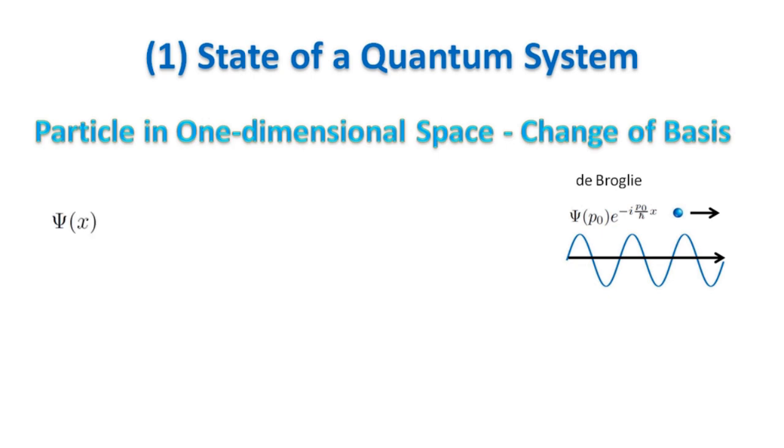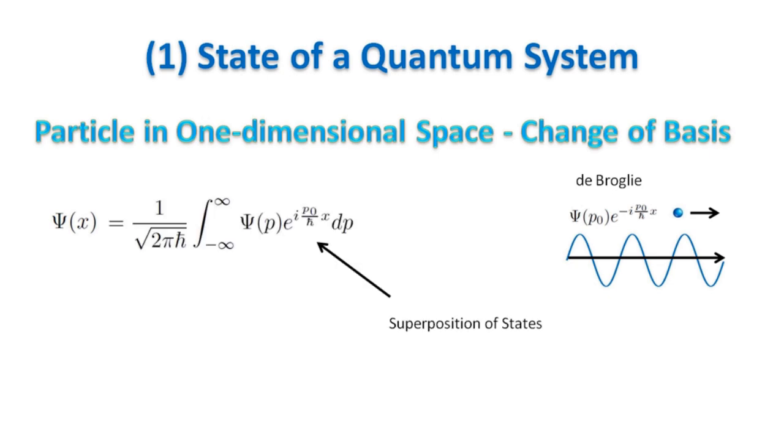Now, suppose we have a wave function in the position basis. We know from Fourier analysis that we can represent this function as a continuous complex-valued linear combination of waves of definite wavelength. We need also a normalizing factor to keep the amplitude of the function to 1. This continuous linear combination, psi of p, is the wave function in the momentum basis we were looking for. The change from the position basis to the momentum basis is very similar to a Fourier transformation. In quantum physics, if we know the position state of a particle, we know also its momentum state. This is not true in classical physics.